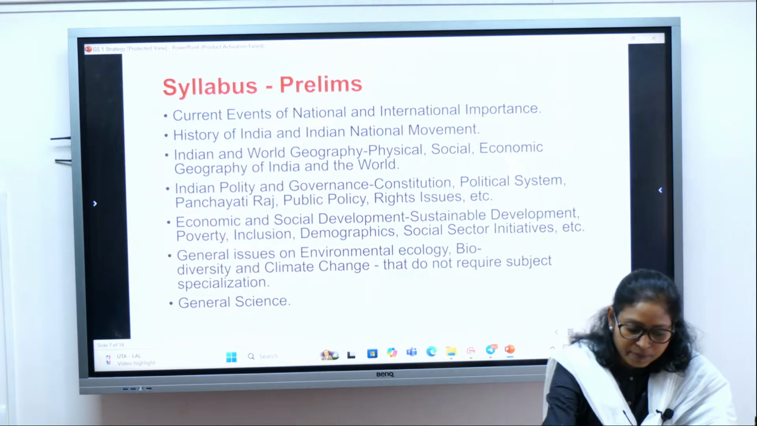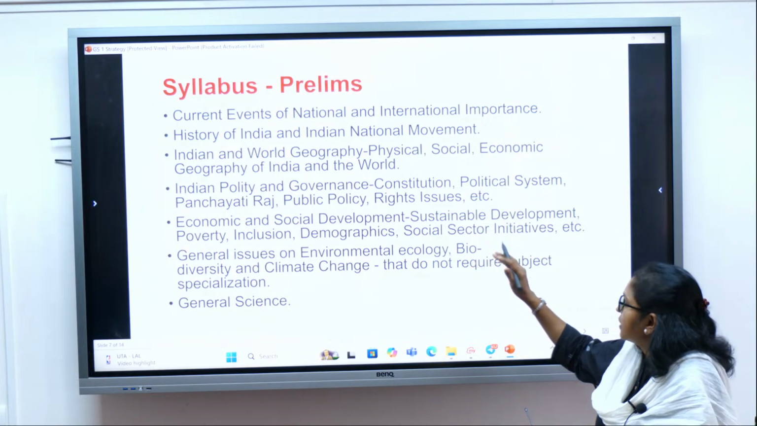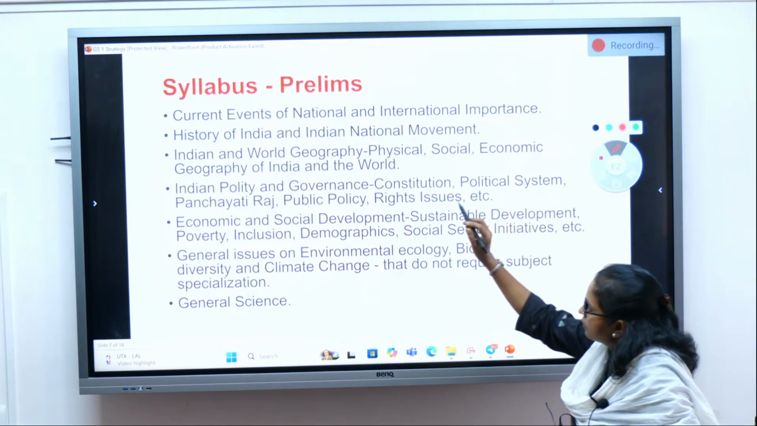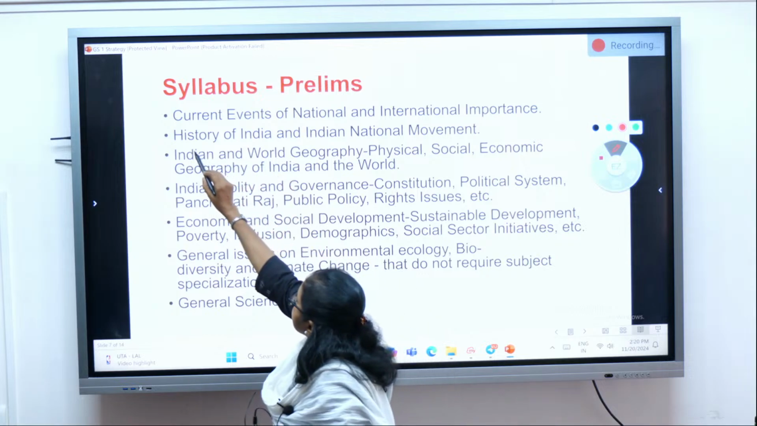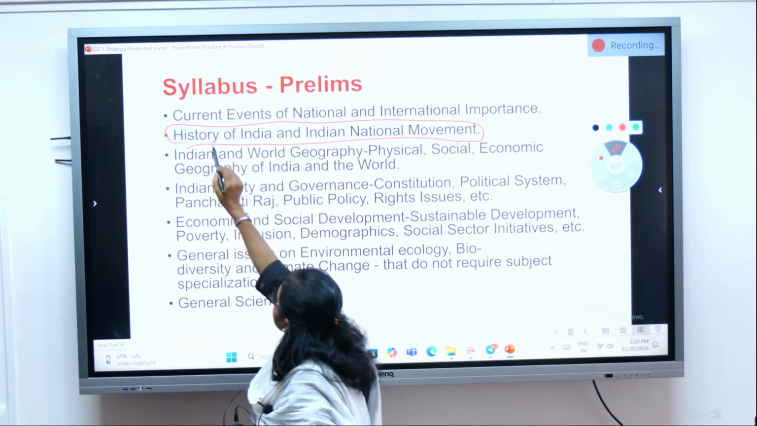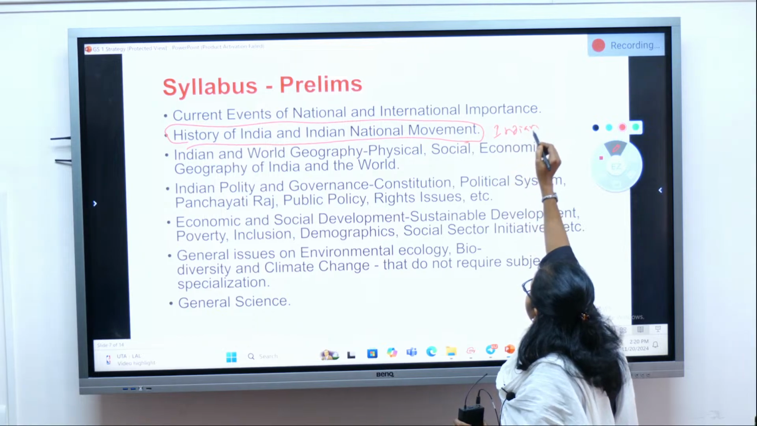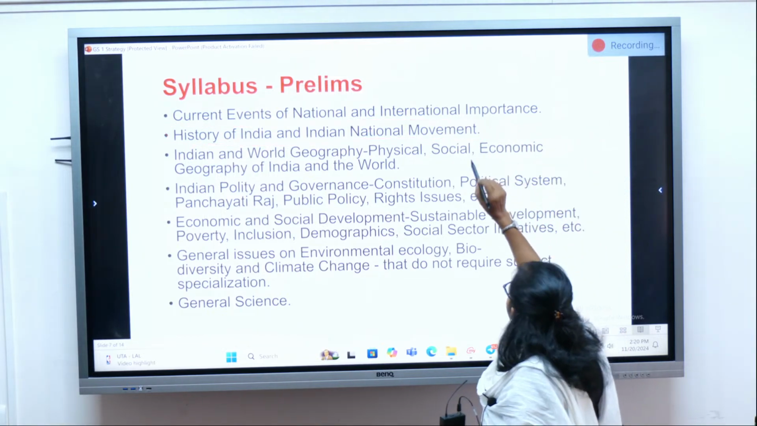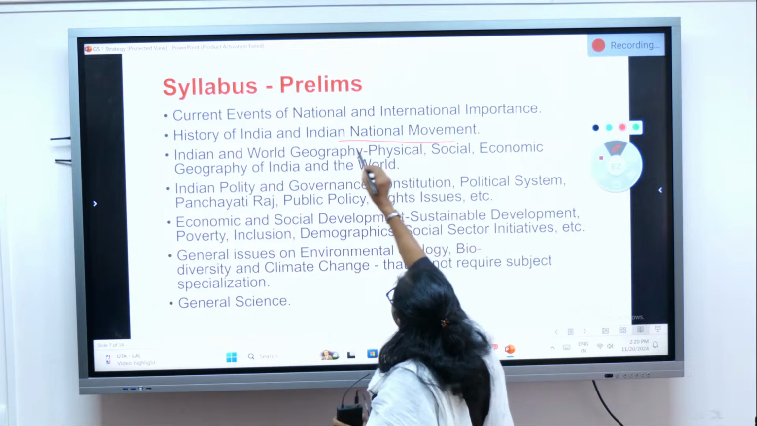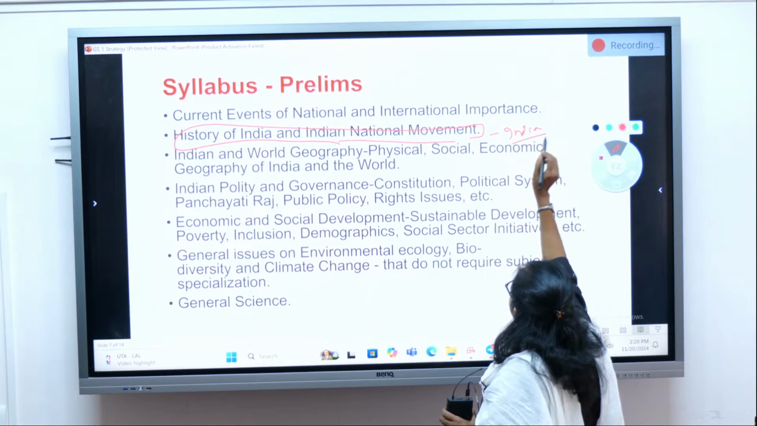Now, the syllabus for prelims. Look at the syllabus of prelims, they have given it in a very brief manner. Today I will concentrate on history, so look at the history prelims syllabus. They have mentioned just this: History of India and national movement. So the concentration is on India, not on the world.